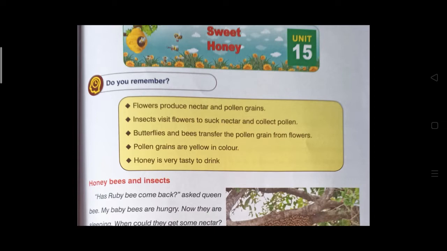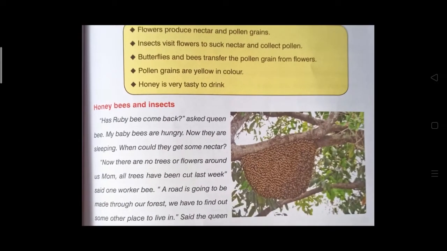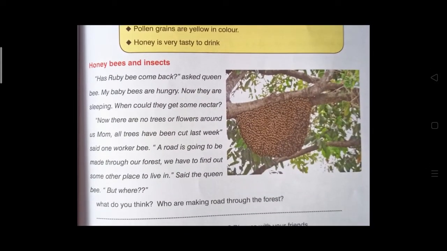Can we start the new chapter by reading the story here? Honeybees and Insects. Has Ruby bee come back? asked the queen bee. My baby bees are very hungry. Now they are sleeping. When could they get some nectar?